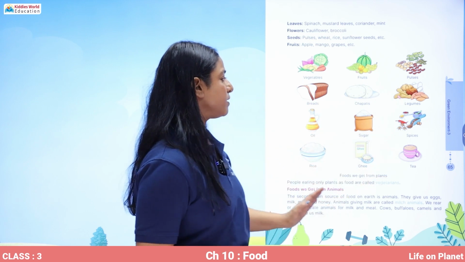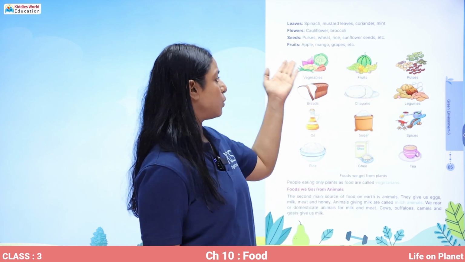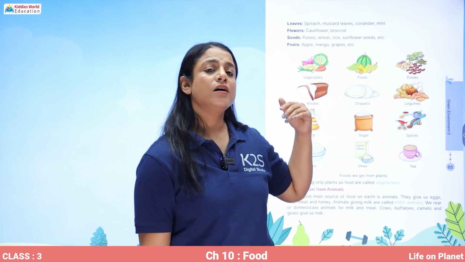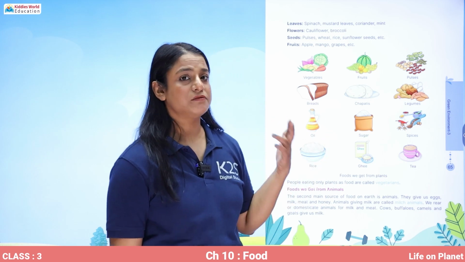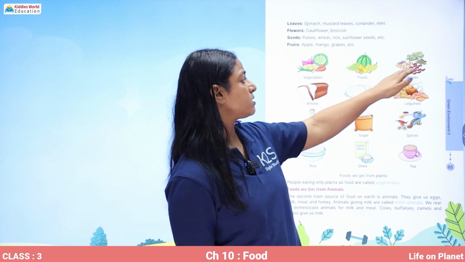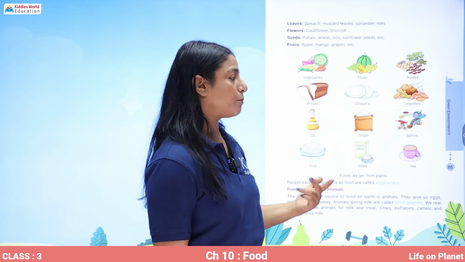You can see the picture of different food items that we get from plants, the vegetables that we obtain from different parts of the plant: roots, stem, leaves, flower, seeds. Then these are the fruits, pulses. Pulses are actually the seeds of the plant.